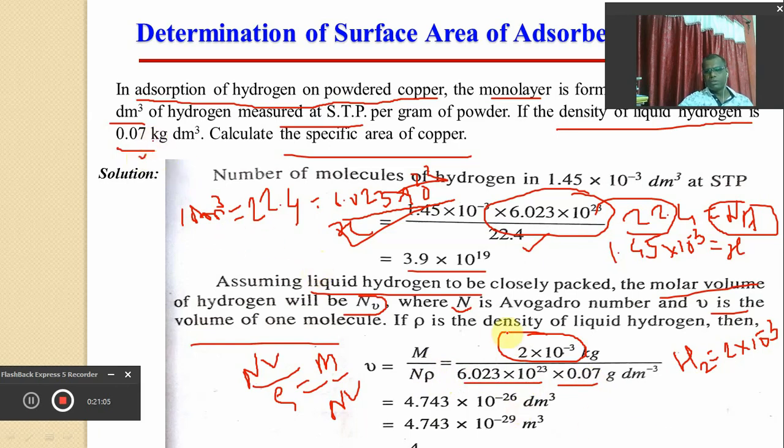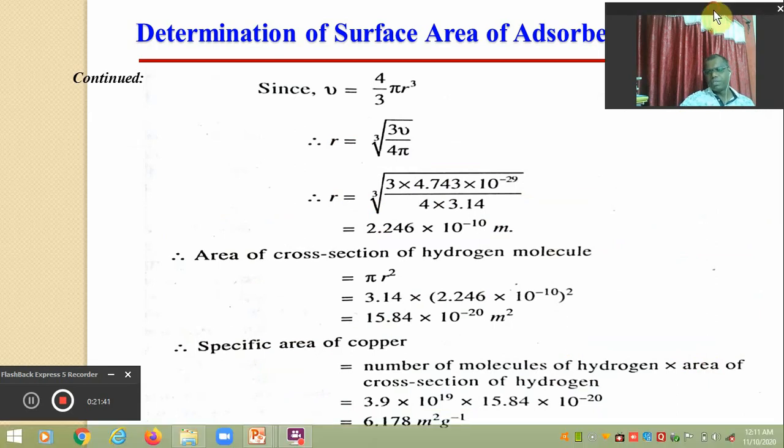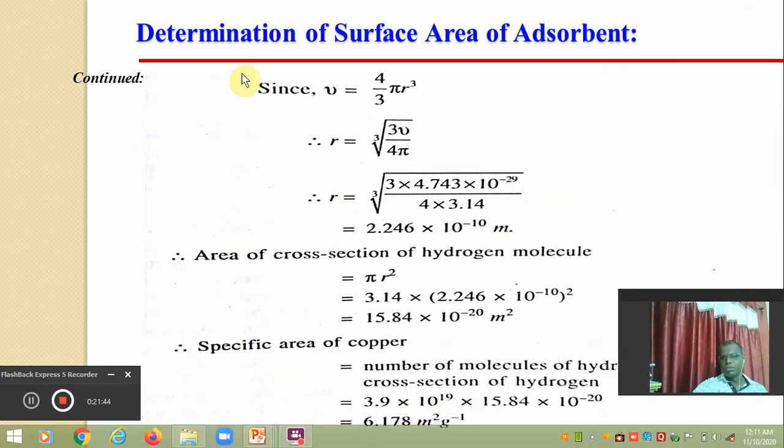0.07. By making the calculation and simplification of the powers of 10, we will get 4.743 into 10 raised to minus 26 dm cube, and in meter cube it is 4.743 into 10 raised to minus 29, because this is the volume. This is the volume of all gas molecules adsorbed on the surface area of powdered copper, and with this volume we will be able to calculate the surface area of copper on which the adsorption takes place.